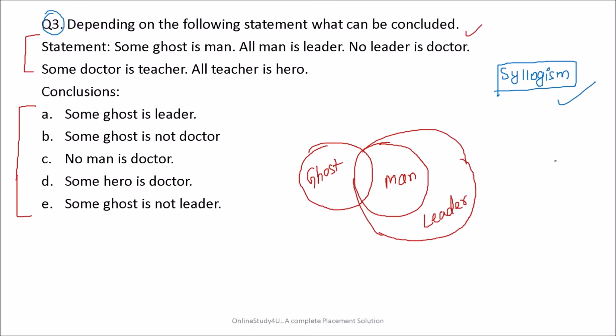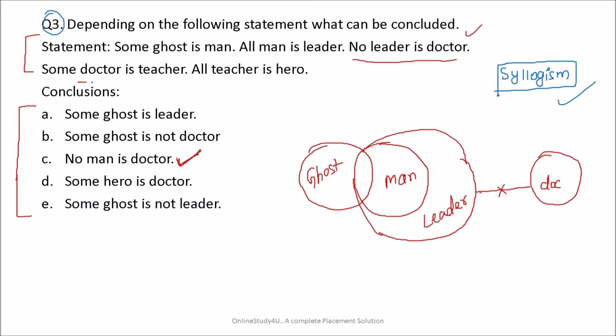No leader is a doctor. So leader is not a doctor. If leader is not a doctor, then man, being inside, will also not be a doctor. So this will become true. Friends, they are telling no leader is doctor. So leader is not a doctor. And man is inside. If leader itself is not doctor, then man will also not be doctor. So no man is a doctor. Whatever they are telling is true.